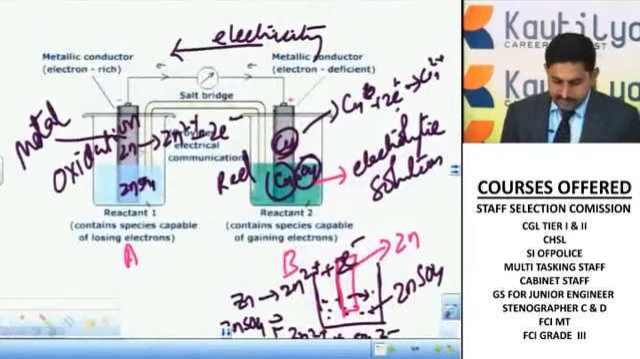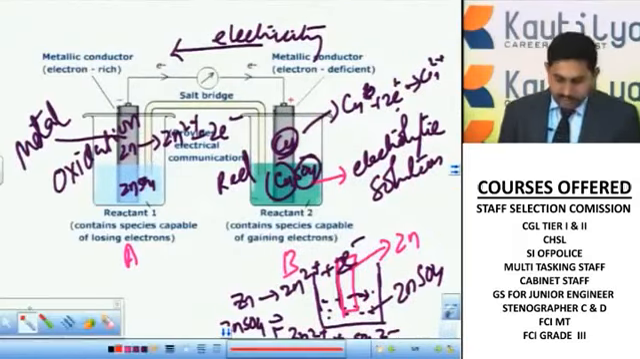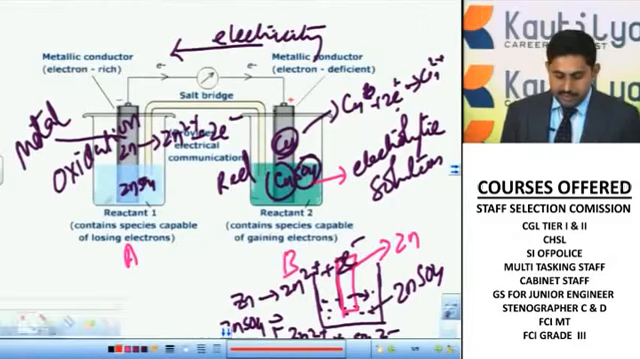In the case of the zinc, if you observe carefully here, the zinc donates its electrons. Two electrons are donated and it is converted into a Zn2+ ion. So the Zn2+ ion quantity increases in this case, correct? The Zn2+ ion concentration will increase.